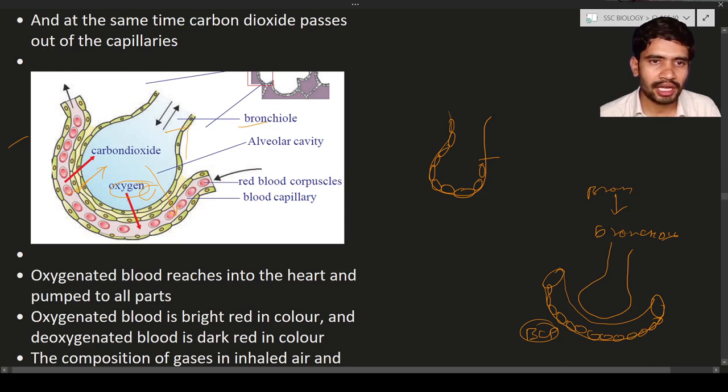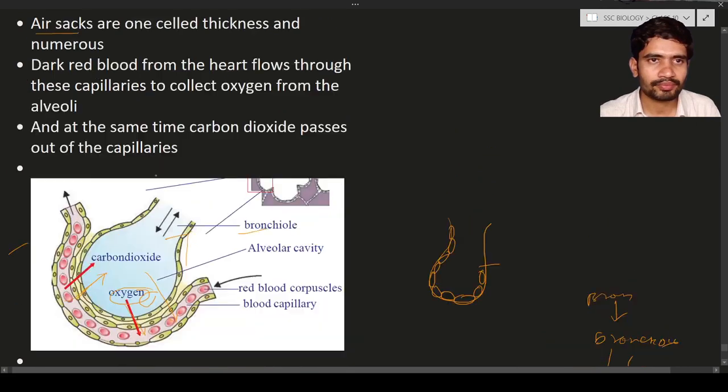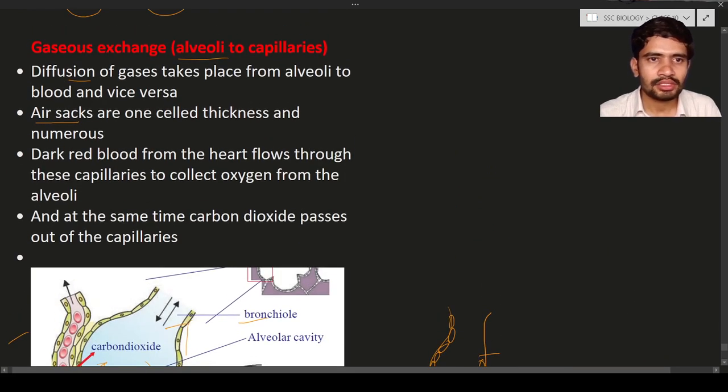And it is taken into the RBC. Oxygen is taken into the RBC and carbon dioxide is released into the alveoli. So this is the exchanging of the gases. Exchanging of the gases is going to take place in this way. Here, the dark red blood from the heart flows through these capillaries and collects oxygen from the alveoli.